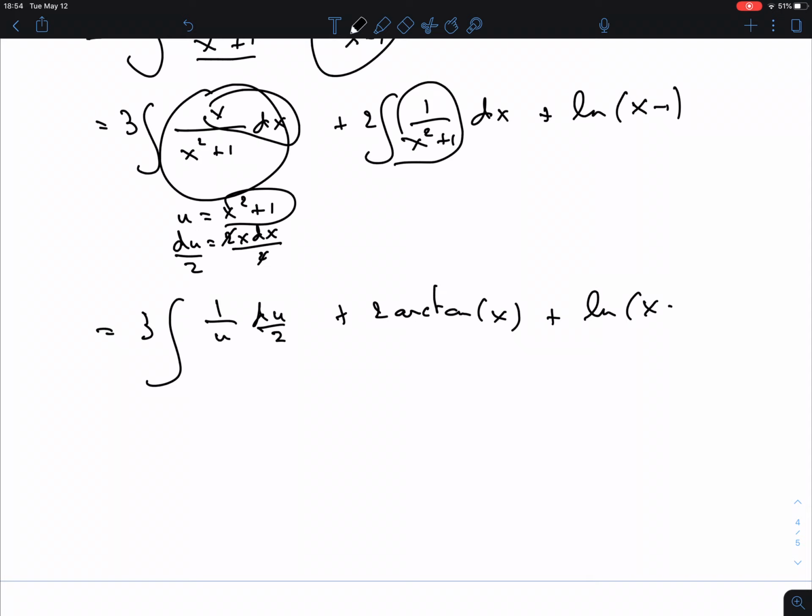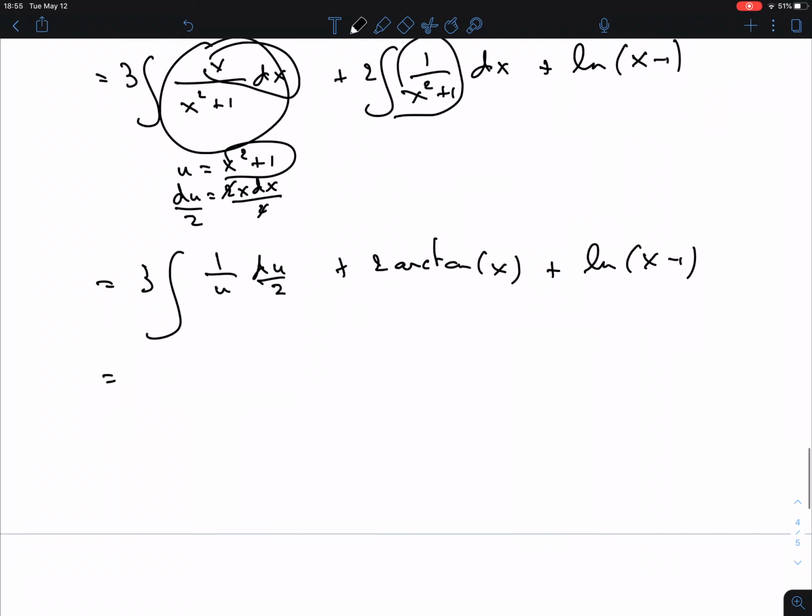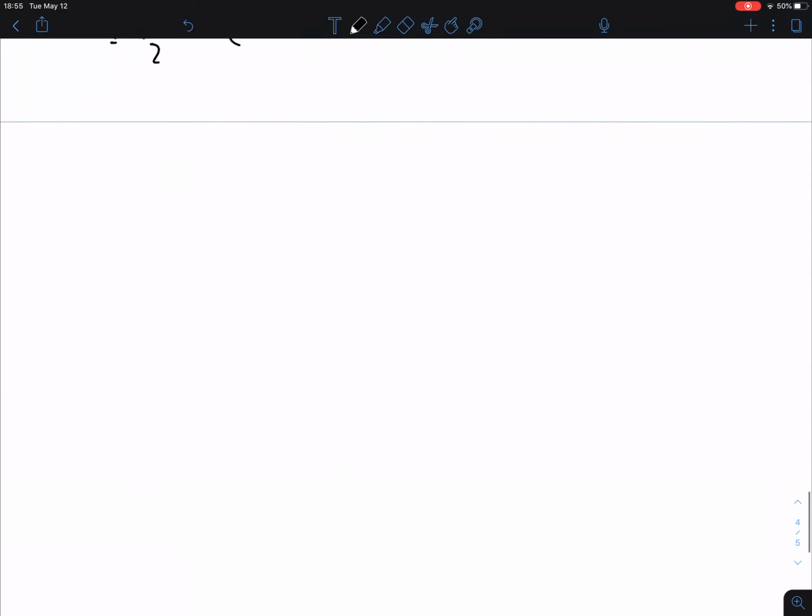So those two are done, and so now this one is also done, right? It is 3 halves, and the antiderivative of 1 over u is ln u, plus... I'm not copying anymore... 3 halves, and what is u? u is x squared plus 1, plus C, and that's the solution. Okay, so I'm not going to work out the next one, just set it up.